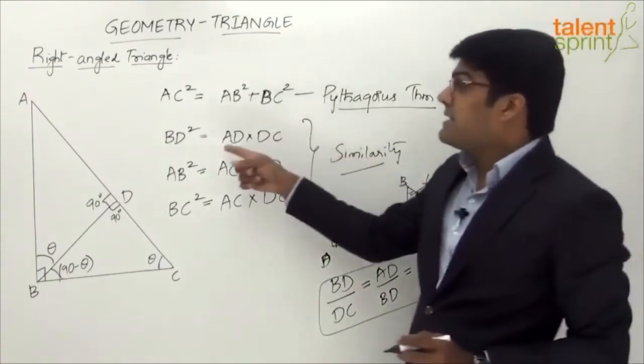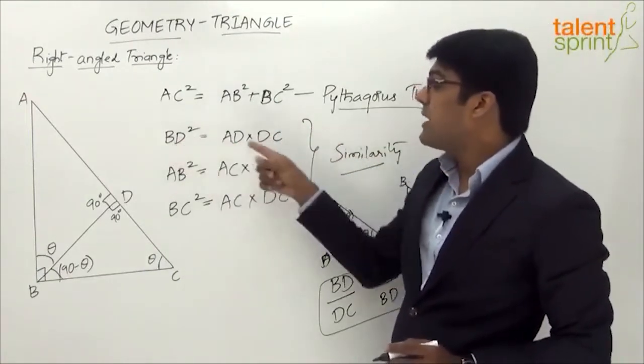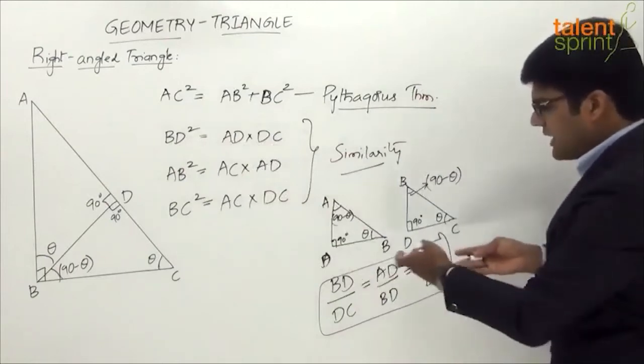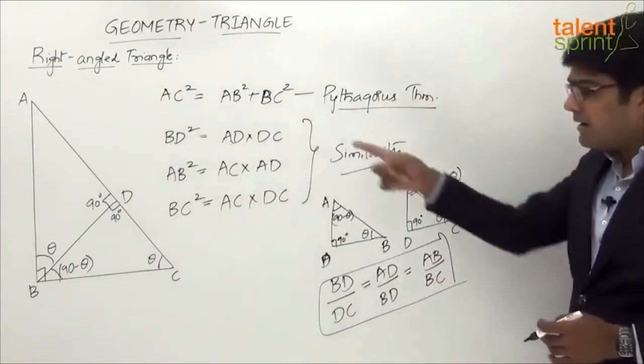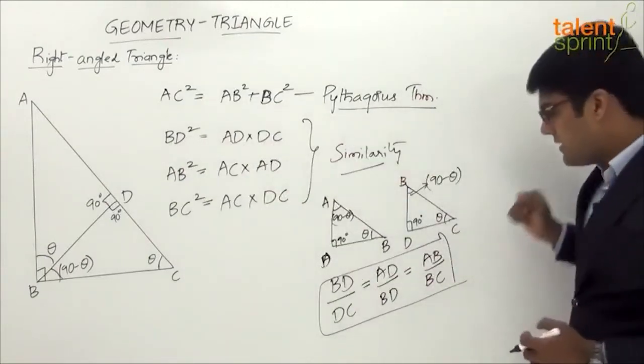Now you look at these identities. We want to prove BD square equals AD into DC. Use any two of these fractions here and we'll find that BD square will be equal to AD into DC.